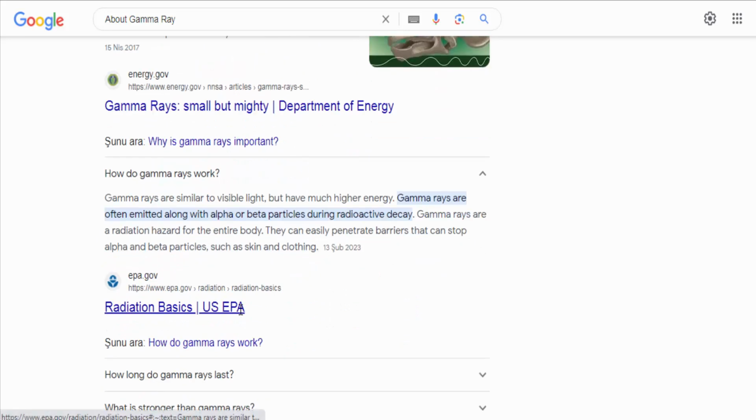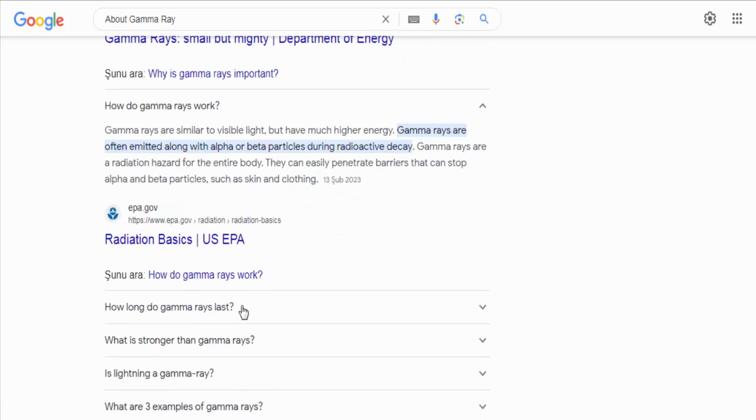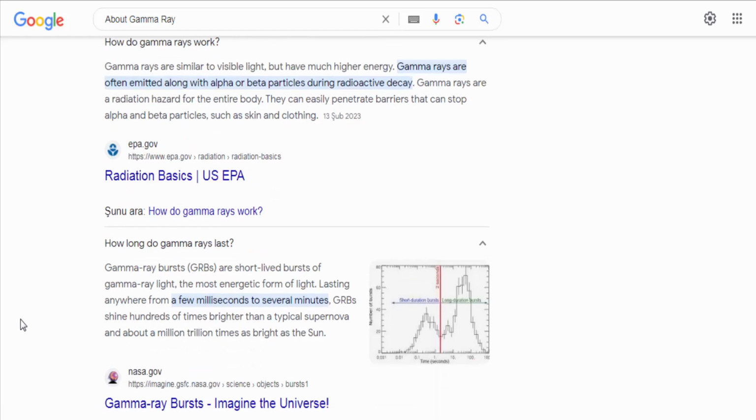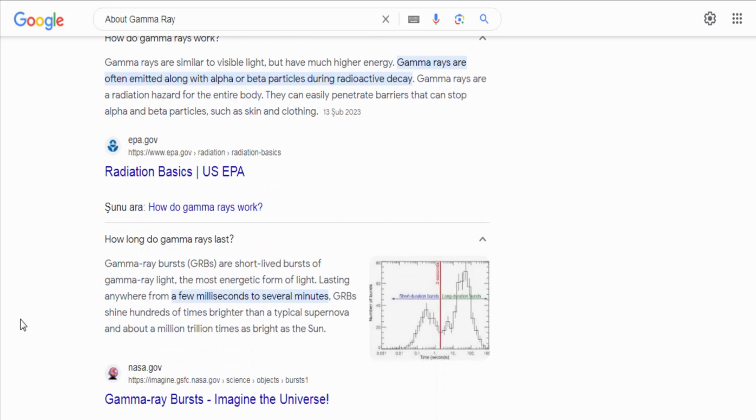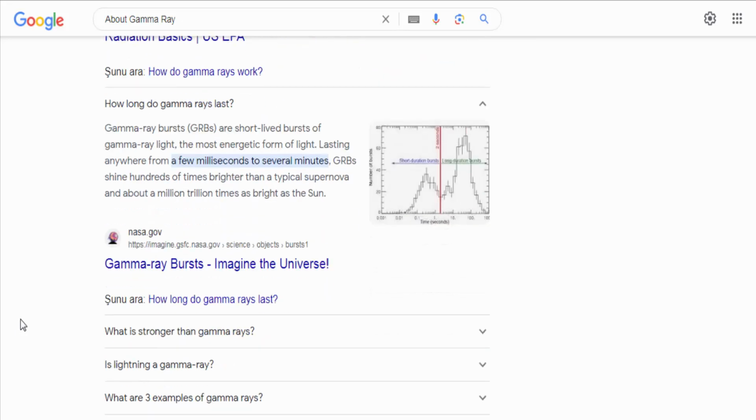It's important to note that while gamma rays have various practical applications, they can also pose health risks. Excessive exposure to gamma radiation can damage living tissue and increase the risk of cancer and other radiation-related illnesses. Therefore, it's crucial to handle gamma ray sources with caution and follow appropriate safety protocols.